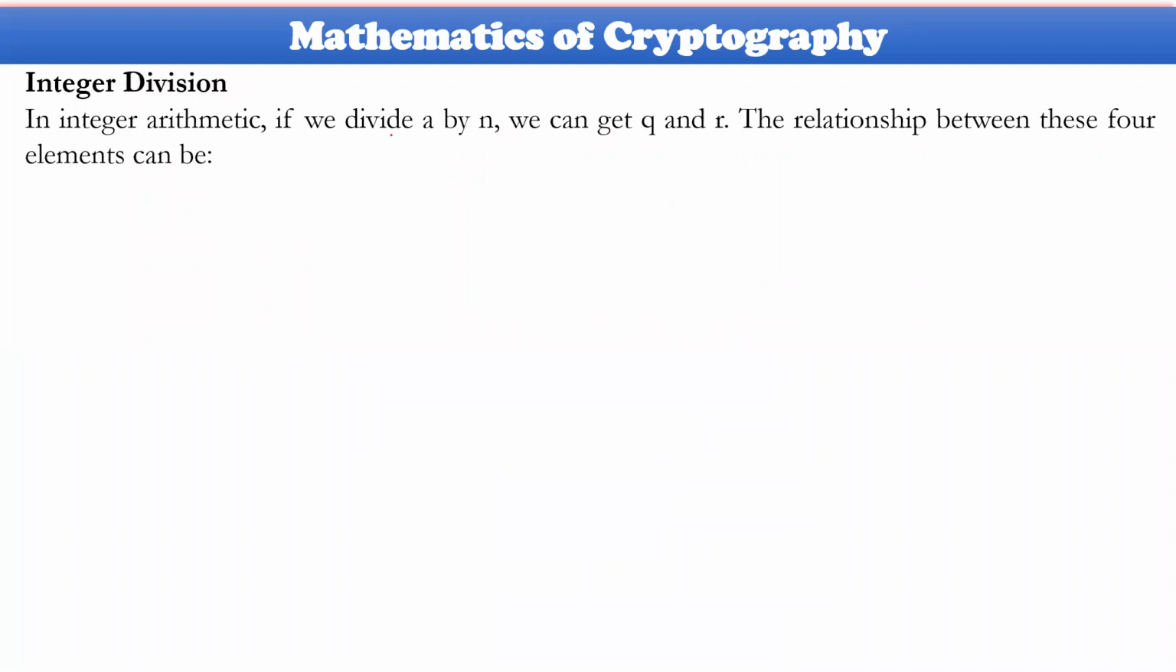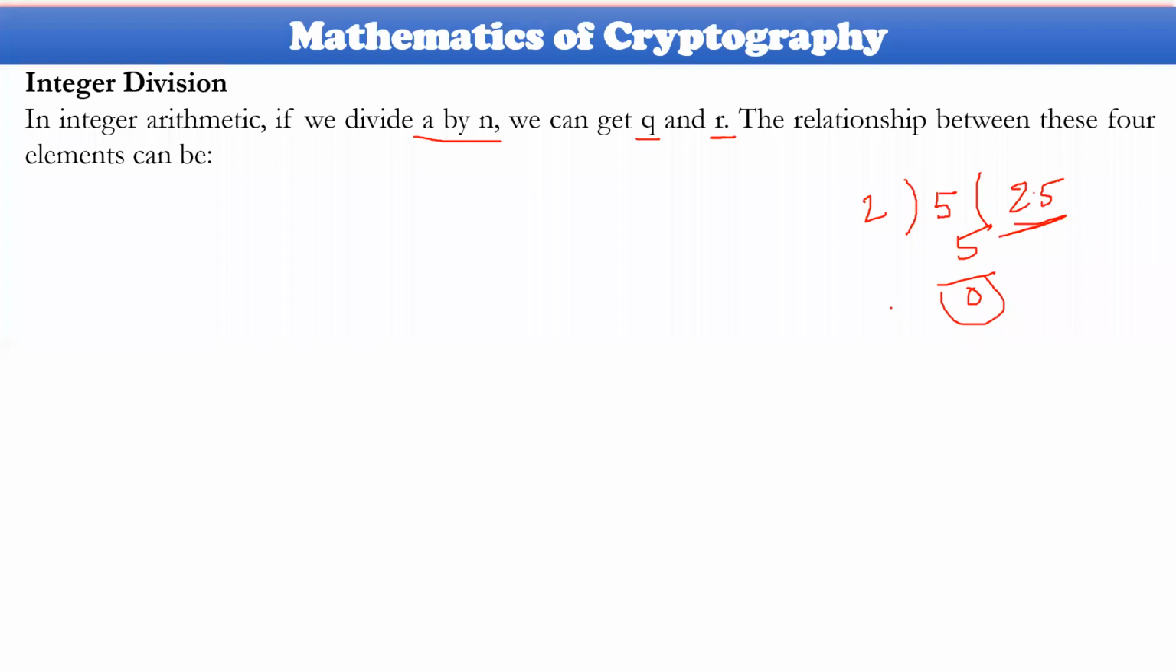So A will be divided by n. If A is divided by n, we could have a quotient Q and a remainder R. As far as integers are concerned, let us consider 5 divided by 2. Normally, in pure mathematics, the answer is 2.5, and that is the answer you would consider.